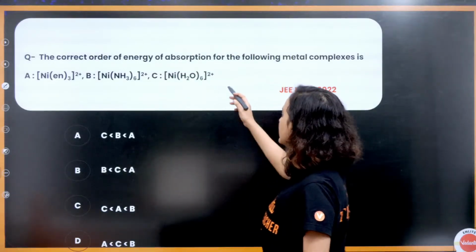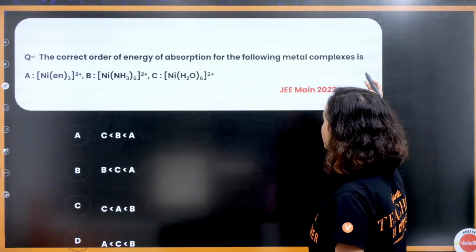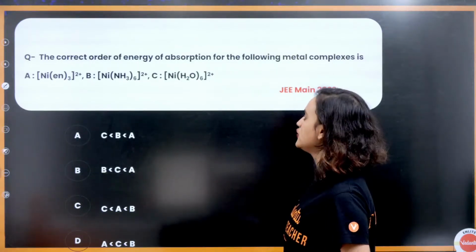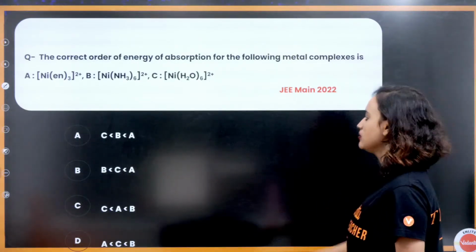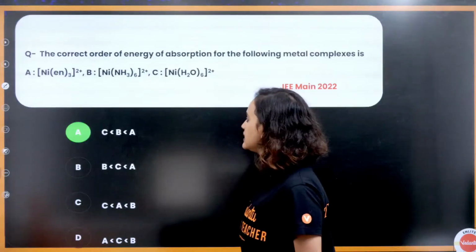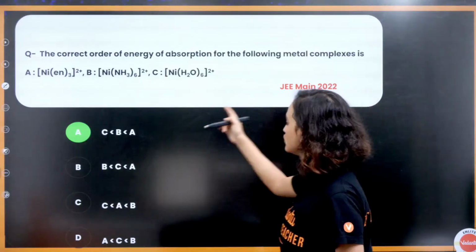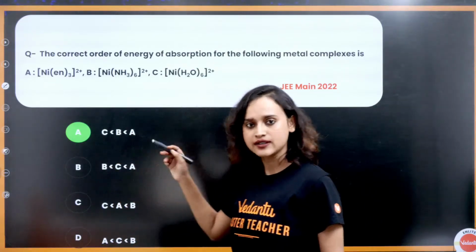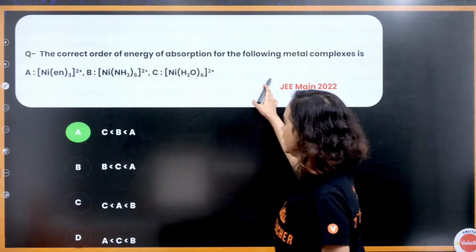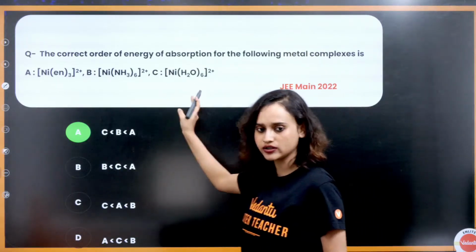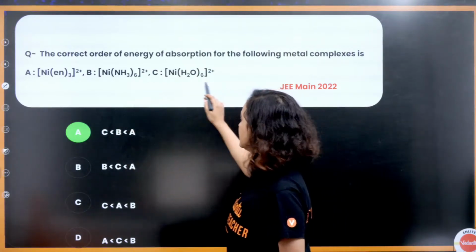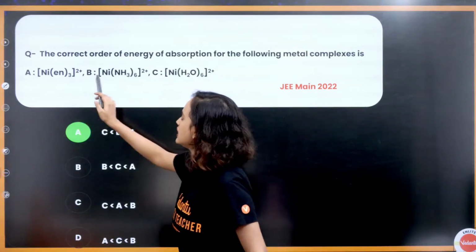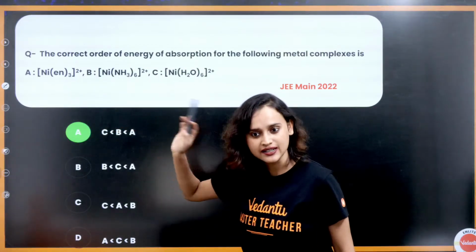The correct order of energy of absorption for the following metal complexes is. Again, this is also going to be easy. Can you all do this? The same way you have to do it. Just find out the energy of absorption. All of these, H2O, NH3, en, in all of them you have nickel, a 3d series, same central metal atom.